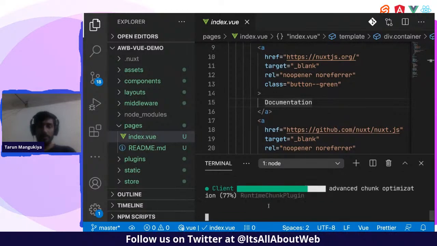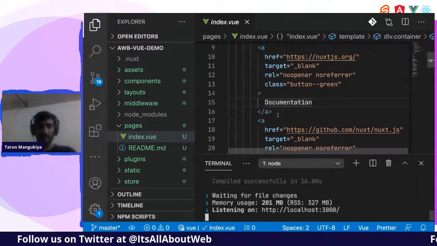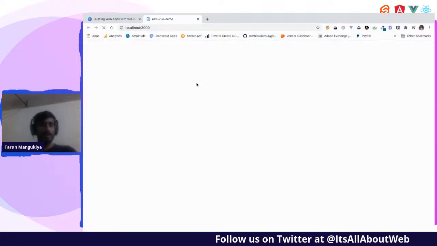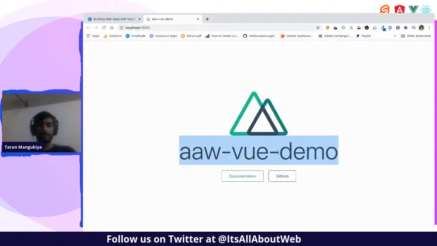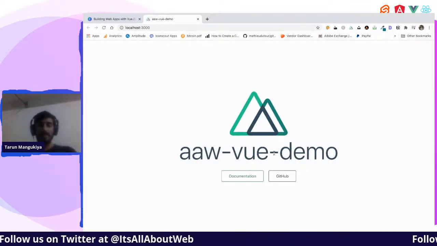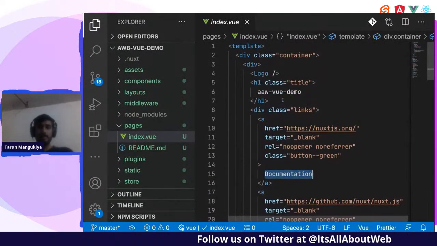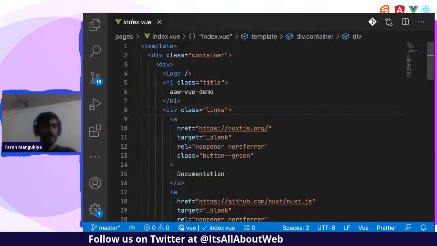We have installed Bootstrap Vue. It will take some time. Okay, this is good. So let us go into this file and check what the code is. So this is the code. This is how it looks.